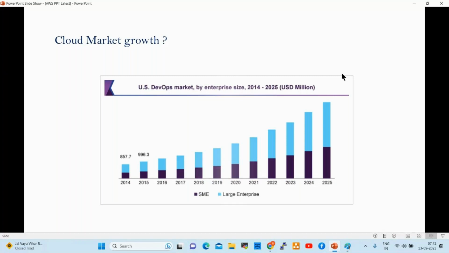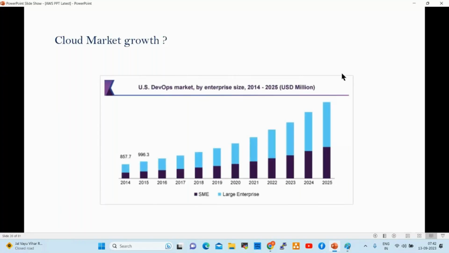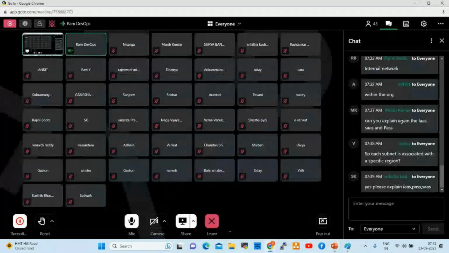Clear, right, everyone? Tomorrow we are going to start EC2, the first service. Today we will try to understand how to create an AWS account. Meanwhile, you can prepare your account today. I'll explain how to create an AWS account and how we can connect to it, and what things are available. From tomorrow onwards, we'll start working on the cloud platform.